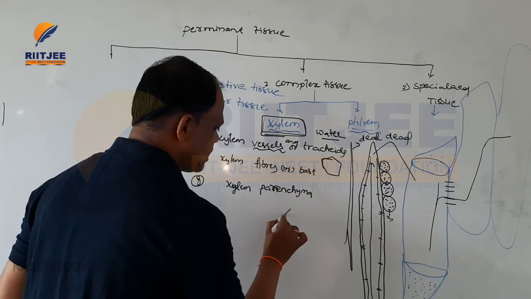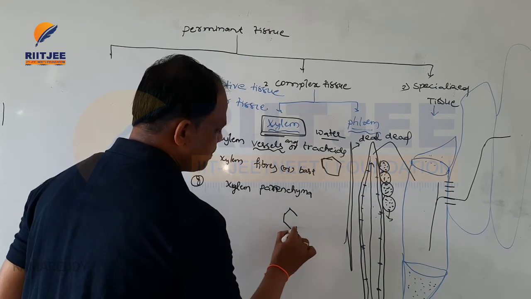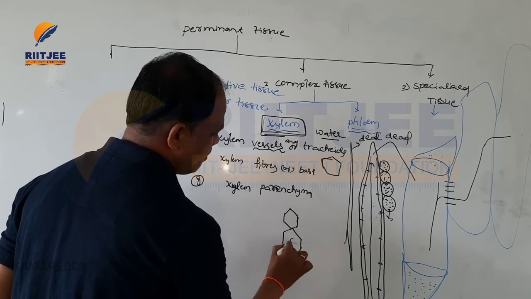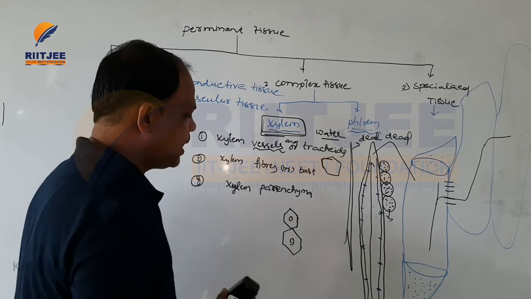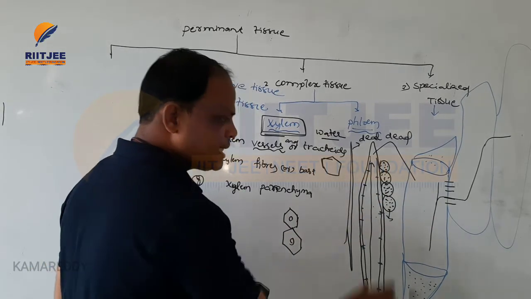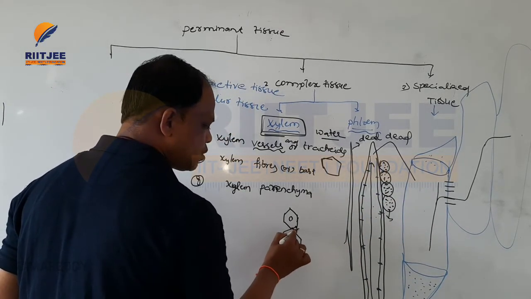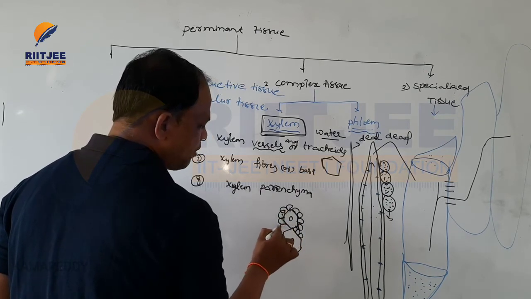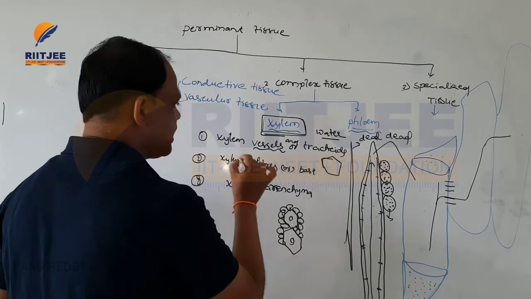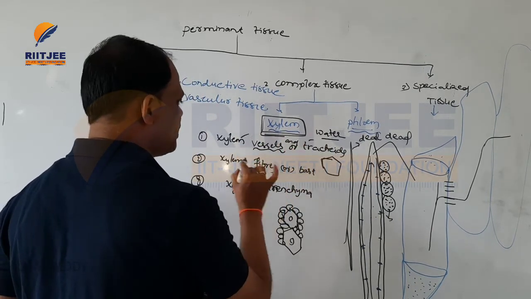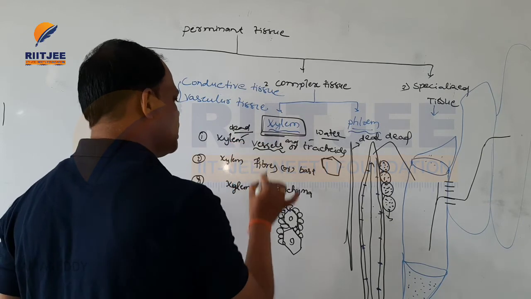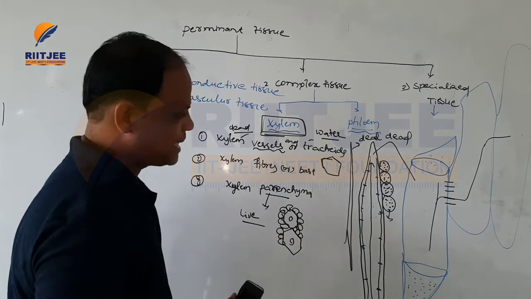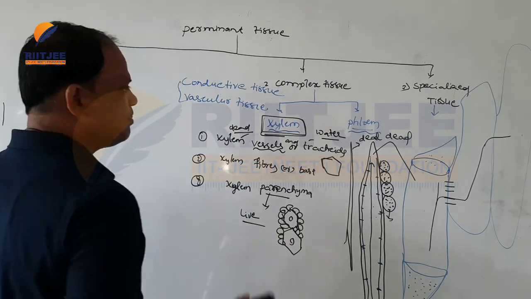So like this structure, xylem cells also have these small benzene-like structures present. Then all the vessels and tracheids are surrounded by small parenchyma tissues, and fibers are also present. Here the vessels, tracheids and fibers, all three, are dead cells, and only parenchyma is a living cell. Okay, so this is the xylem cells.